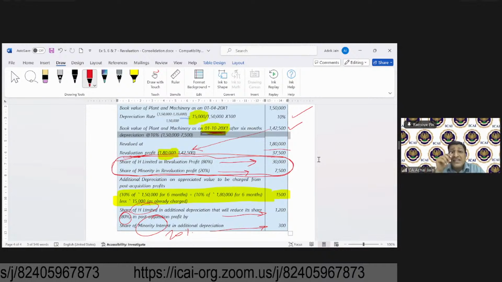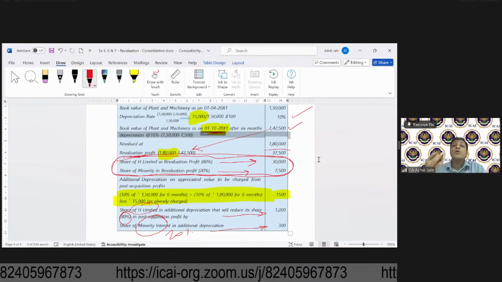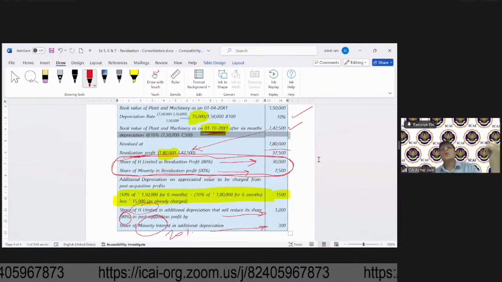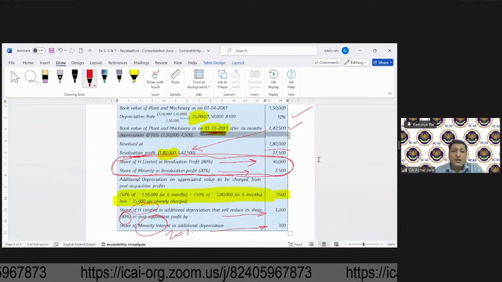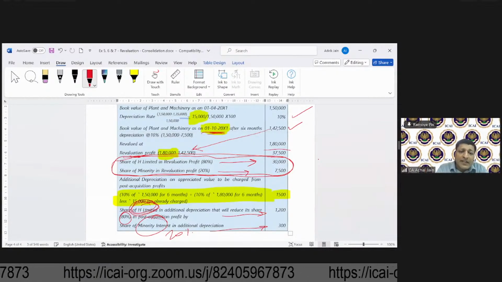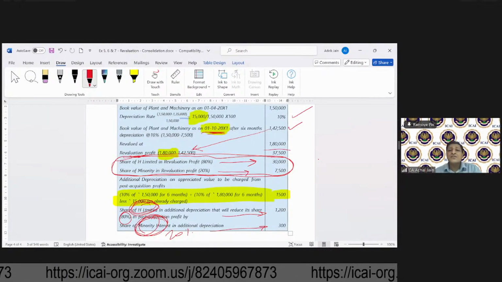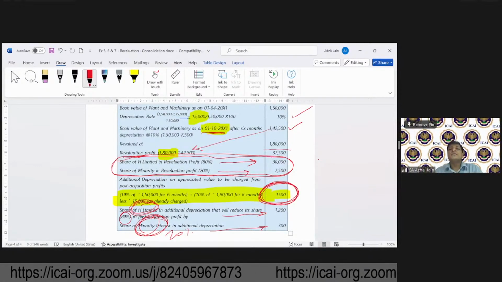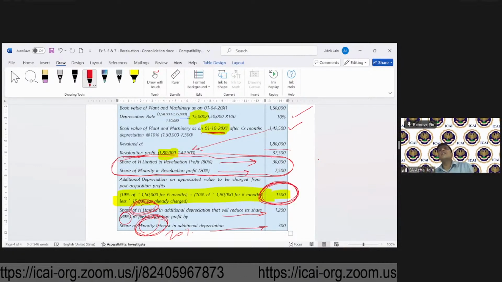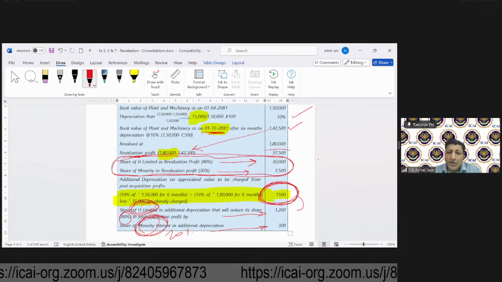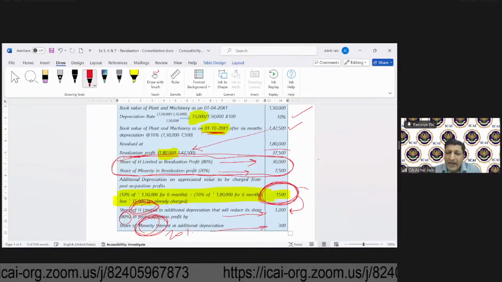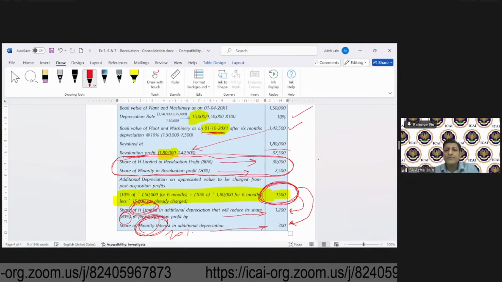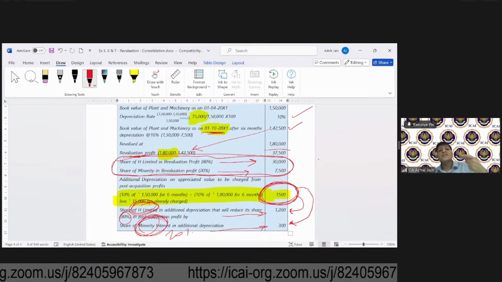Now these reserves or the profits belong to whom? There are two owners in our example. One was H, the other one was minority. So if the reserve will go down by 1500, where will this amount go? This will go proportionately to H and to minority interest. Now, what will you do with these adjustments?